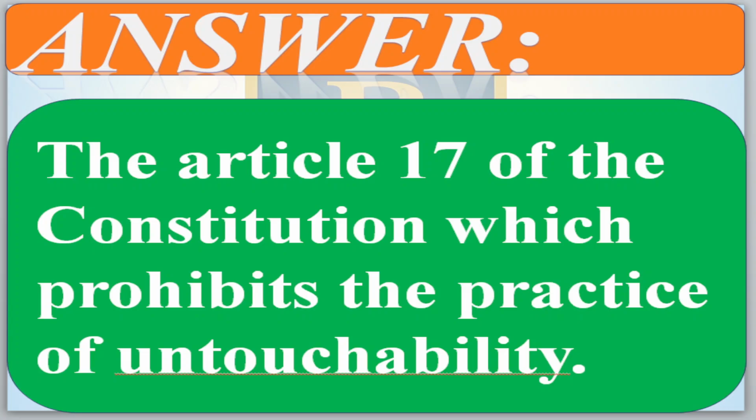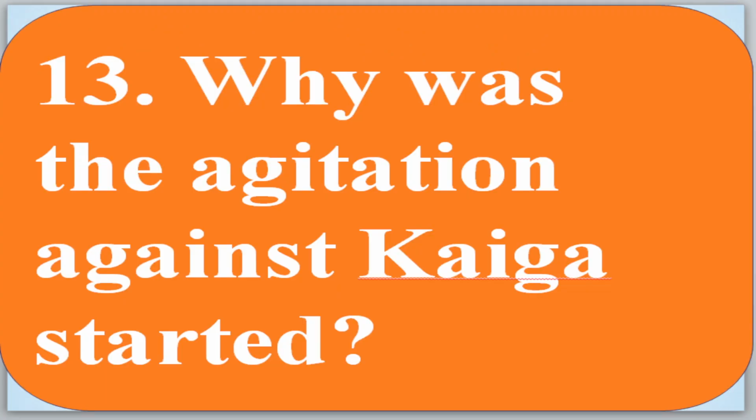So according to that article, if you are going to practice untouchability, it is an offense.